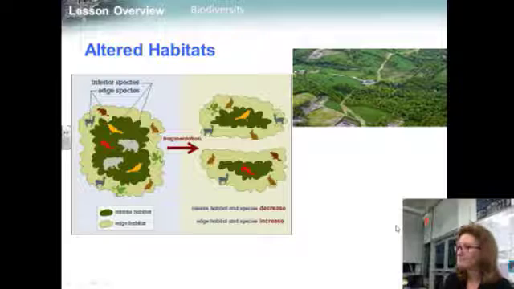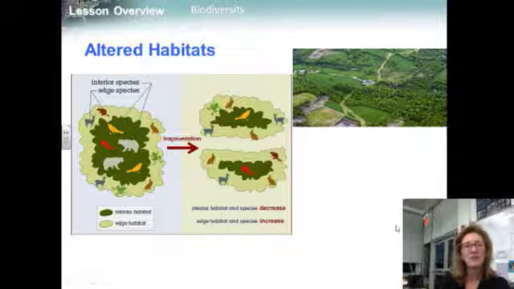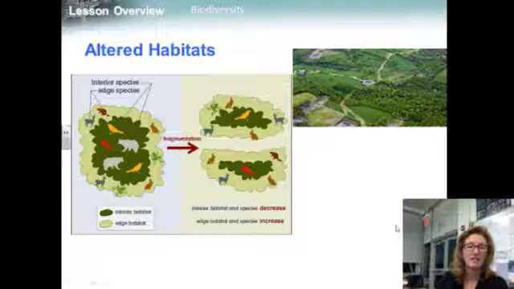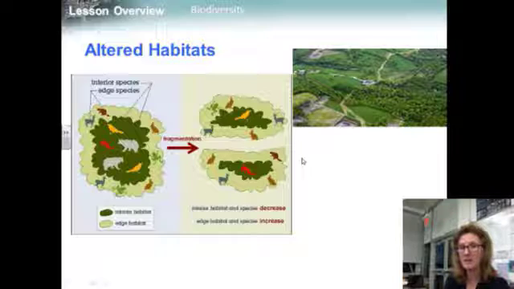Altered habitats. This is what we do also. When natural habitats are eliminated for agriculture or for urban development, the number of species in those habitats drops, and some species may even become extinct. Development often splits ecosystems into pieces, a process called habitat fragmentation, leaving habitat islands. If you look at this chart very carefully, you can see that one of these species cannot survive very well when the habitat's been fragmented.